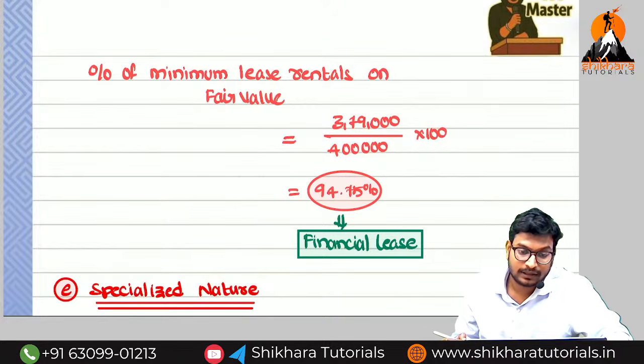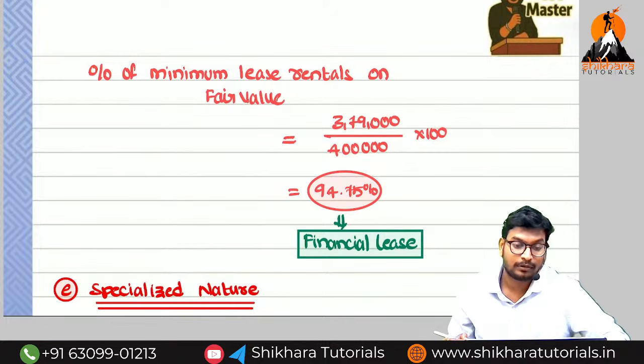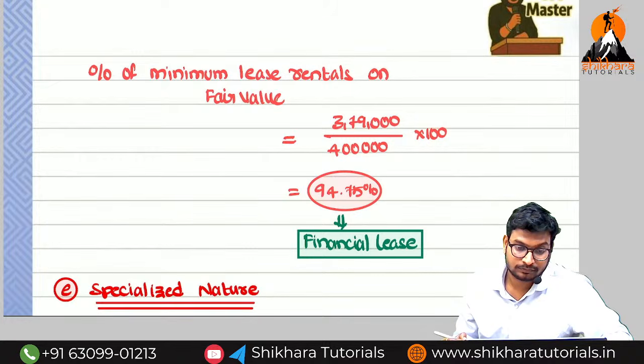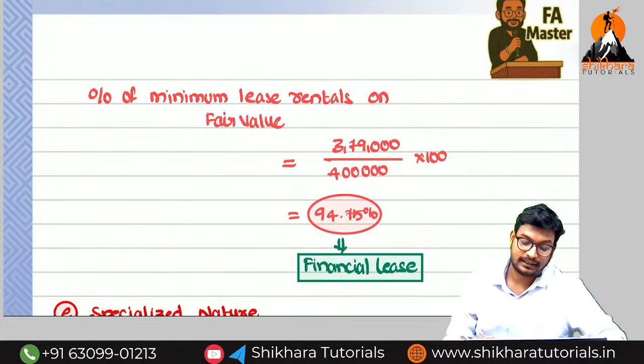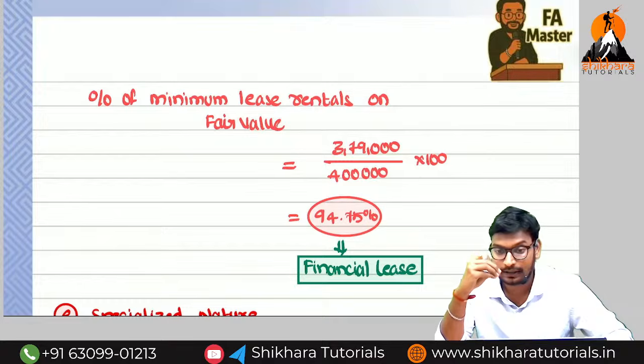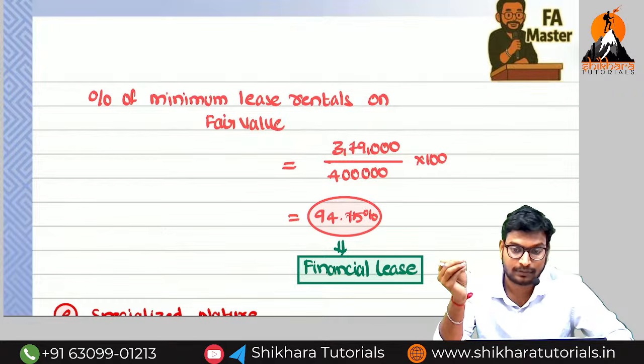Sir, I have a doubt after completing the lease. Sir, here the first condition is after completion of the lease term, the lessor transfers the asset to the lessee.